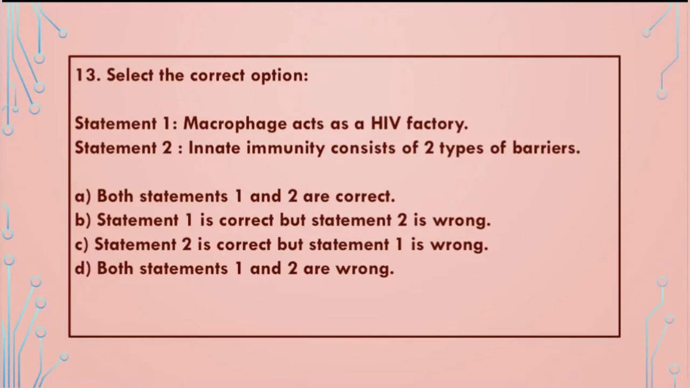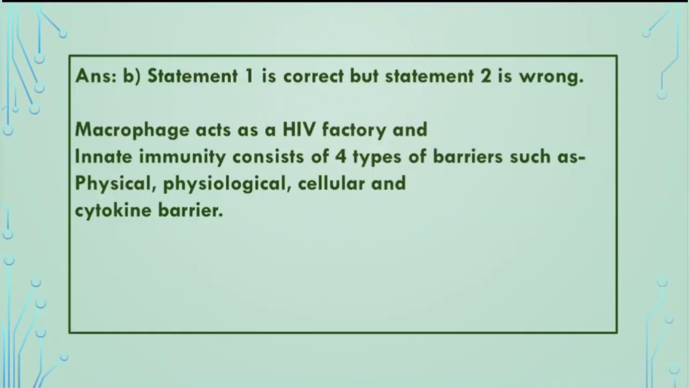So here we can see statement 1 is correct, that is, macrophage acts as a HIV factory. But statement 2 is incorrect because innate immunity actually consists of 4 types of barriers. So the correct answer will be B. Statement 1 is correct but statement 2 is wrong. Innate immunity consists of 4 types of barriers such as physical, physiological, cellular and cytokine barrier.